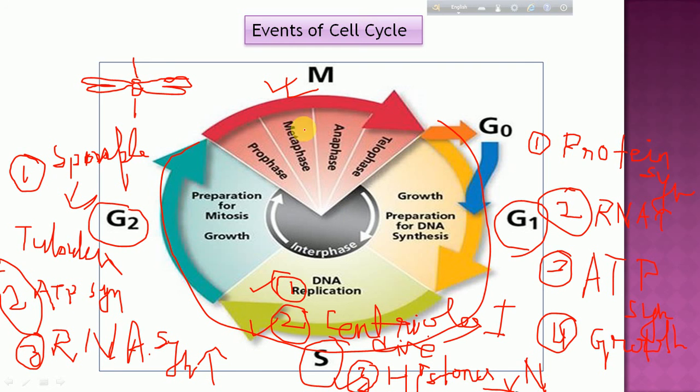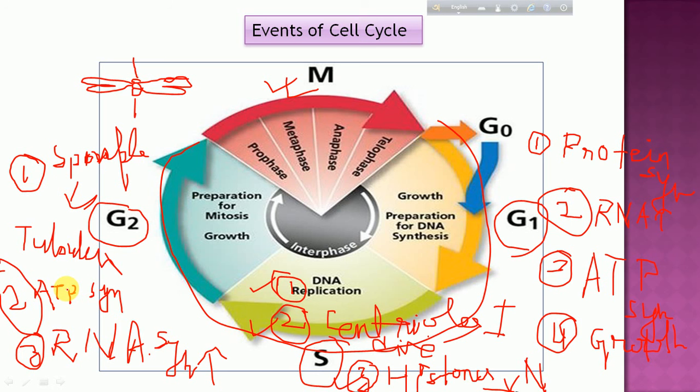So for M phase, the preparation for the division phase takes place in G2. What are the major events? The preparation for spindle fiber formation, which requires the tubulin protein synthesized here, then plasma membrane protein formation, then ATP synthesis increases, and RNA synthesis also increases.